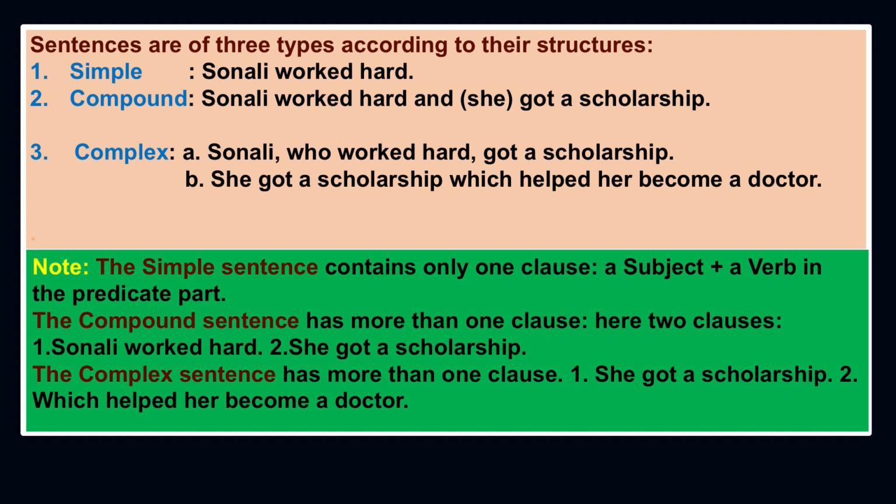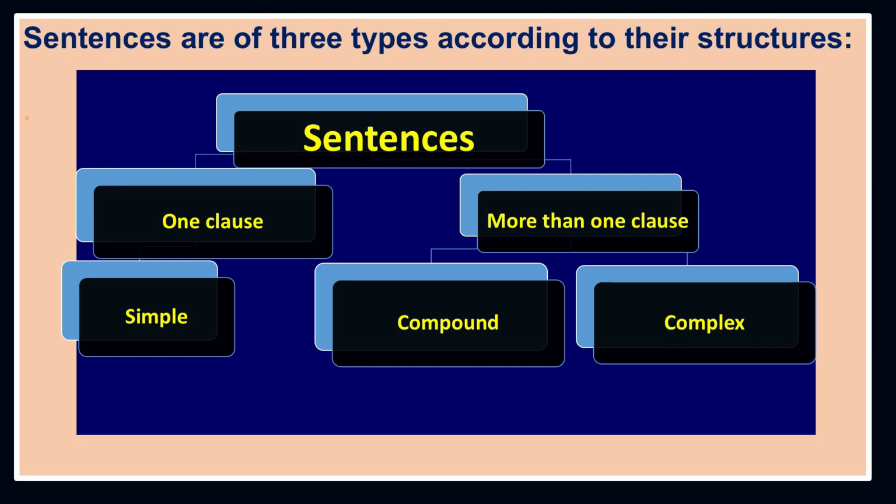So, the simple sentence contains only one clause, a subject plus a verb in the predicate part. The compound sentence has more than one clause, and here we have two clauses and they are also independent clauses, right. She got a scholarship and which helped her become a doctor, right. So, these are two clauses and they are not independent, we will discuss why they are not independent. So, a simple sentence again contains only one clause, and that contains a subject and also a verb in the predicate part, right.